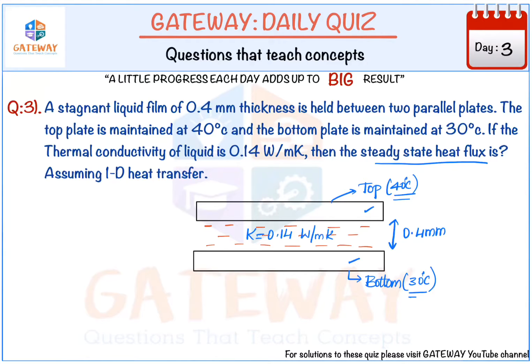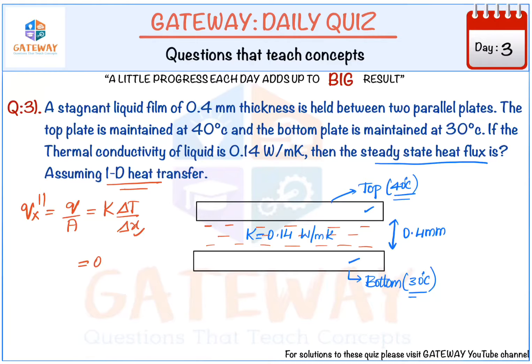We know by Fourier law, heat flux, Q double dot or Q by A, is equal to K into delta T upon delta X. Since it is one-dimensional, we take X directly.